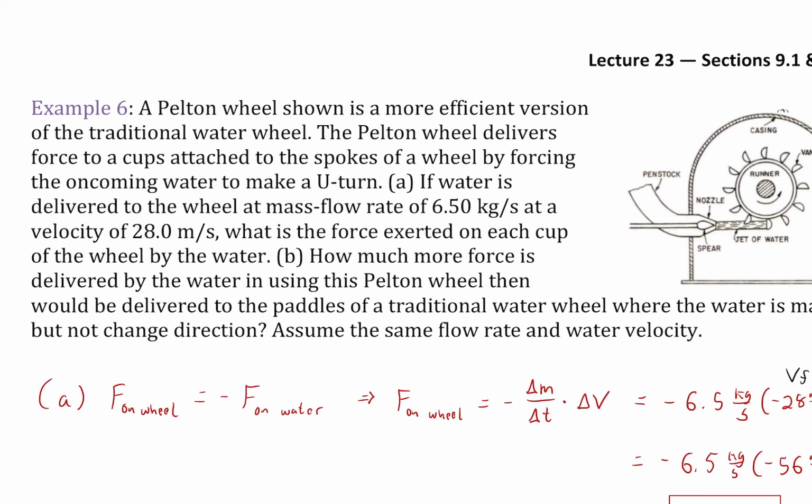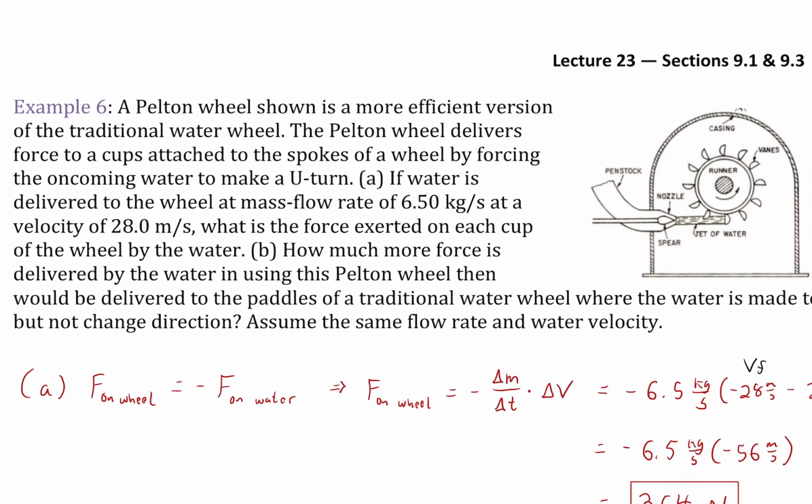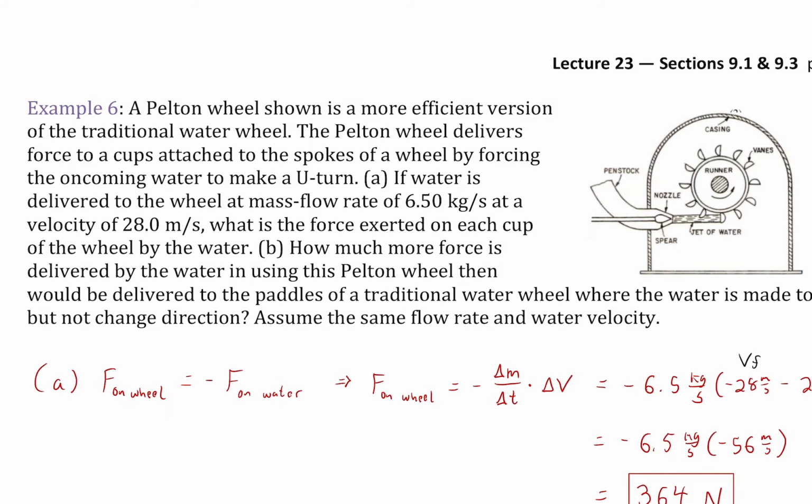Okay, so let's go ahead and look at this one here, example 6. I'll zoom in a bit on it. A Pelton wheel, an interesting engineering idea, is a more effective version of the traditional water wheel. The Pelton wheel delivers force to cups attached to the spokes of the wheel by forcing the oncoming water to make a U-turn. This is different than a traditional water wheel. It just kind of stops the water, like in a bucket, or maybe just pushes against a paddle, which doesn't stop the water even completely.